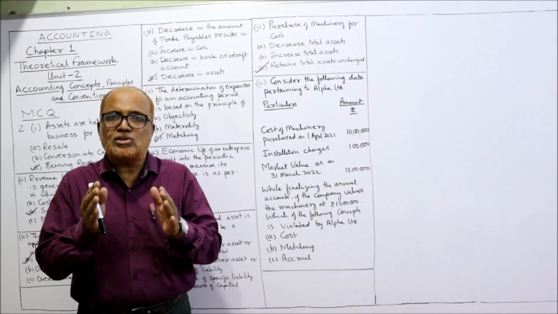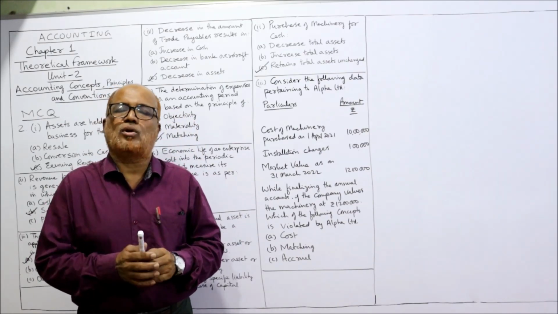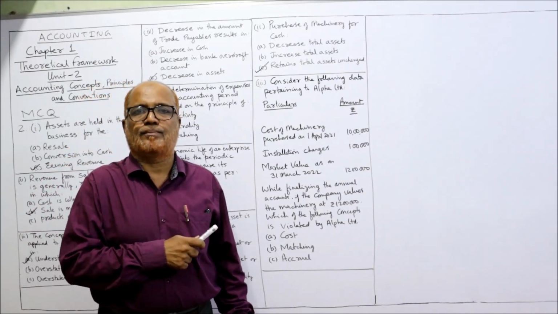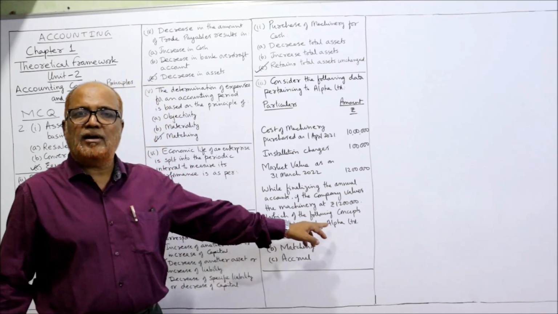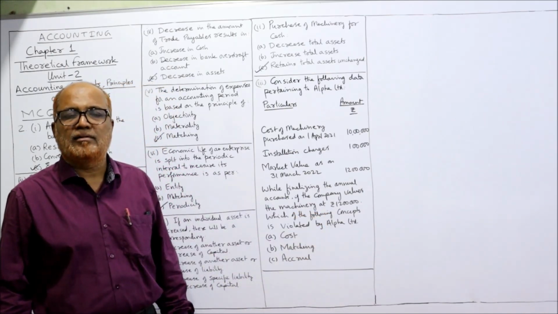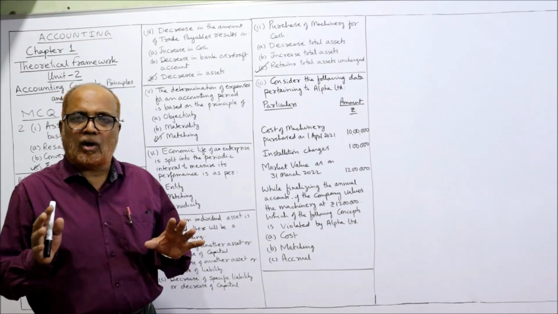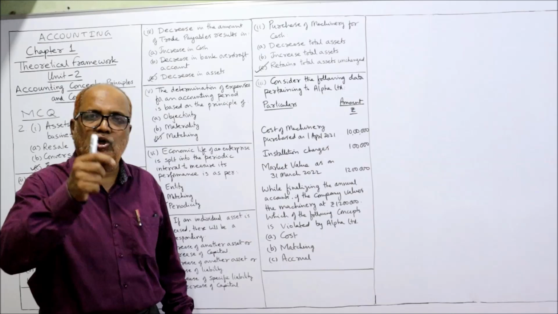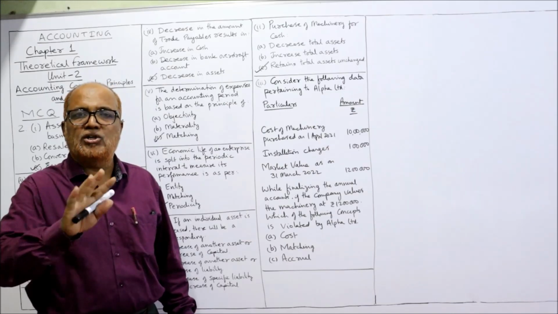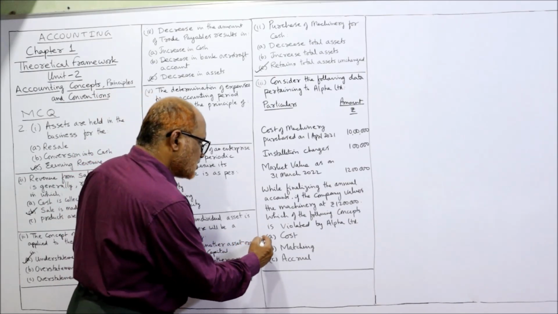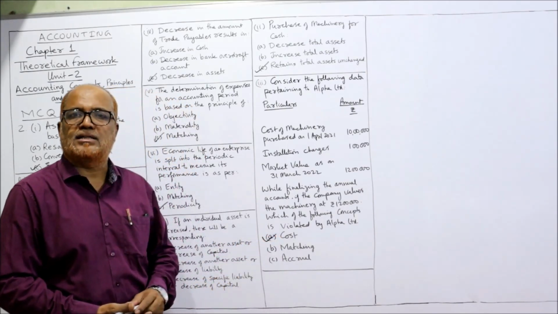So according to cost concept, the assets should be recorded at cost. So which concept is violated here? Cost concept is violated. So according to cost concept, when an asset is purchased, it should be recorded at cost. It should not be recorded at the market value. So here cost concept is violated.